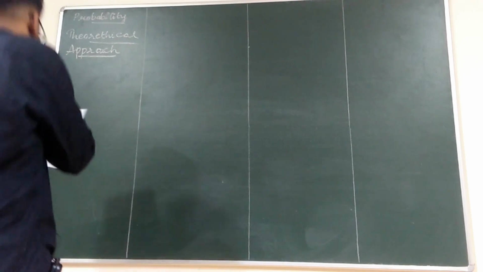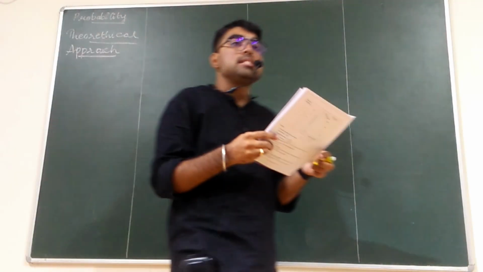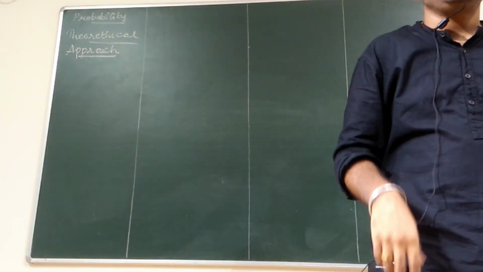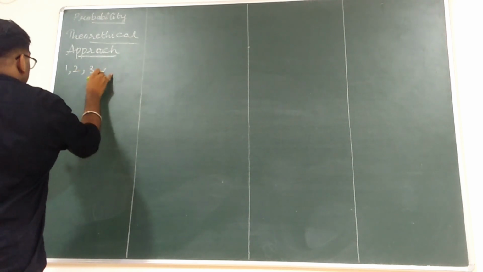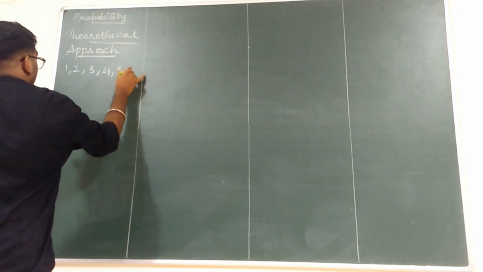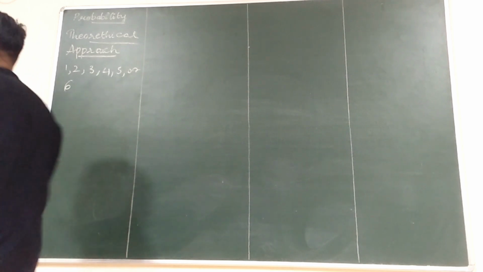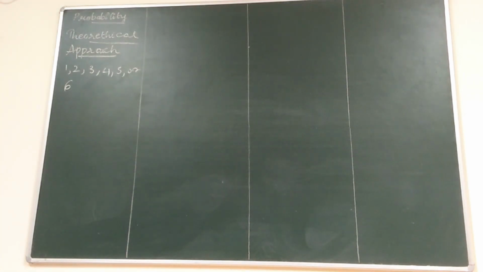We are considering it to be a fair dice. Then the outcomes will be either 1, 2, 3, 4, 5 or 6. These are the possible outcomes, right? Write it down.